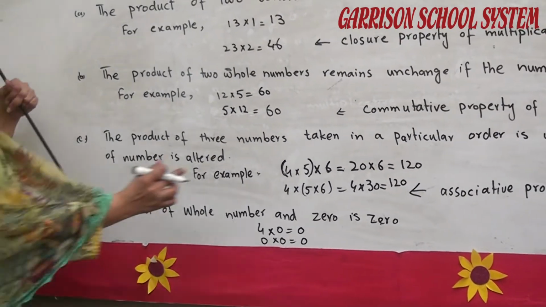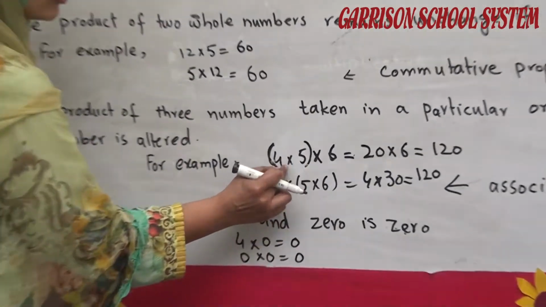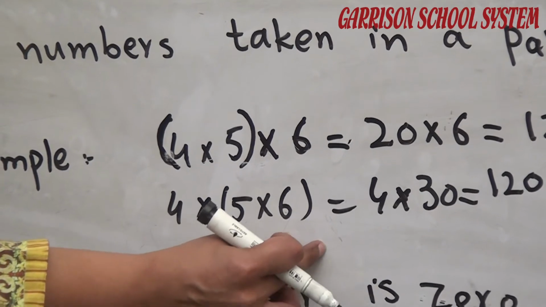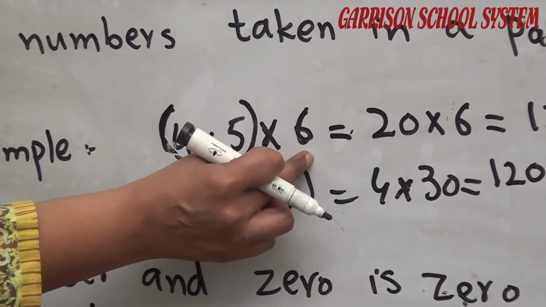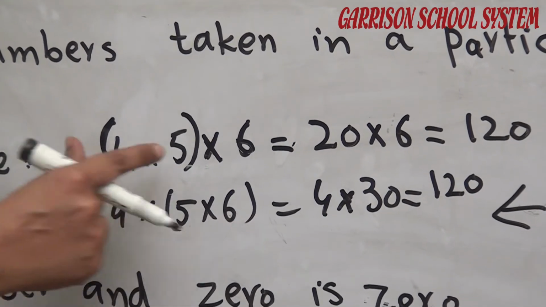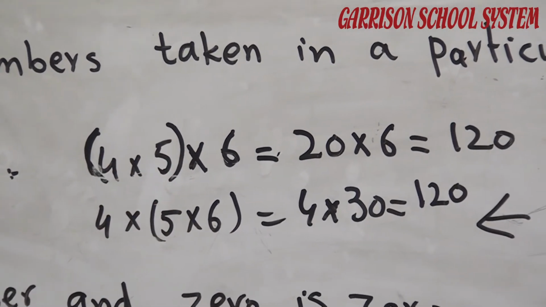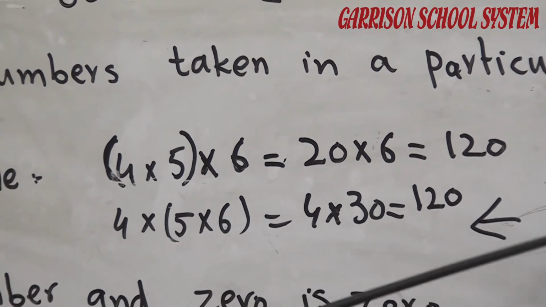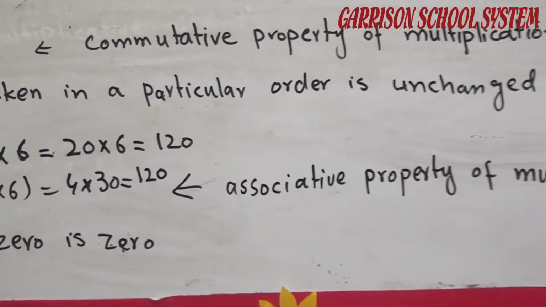Grouping of the numbers means here we have grouped 4 and 5, and here we have grouped 5 and 6, but the order of the numbers is not changed, just the grouping is altered. So we will get the same answer. This is called the associative property of multiplication.